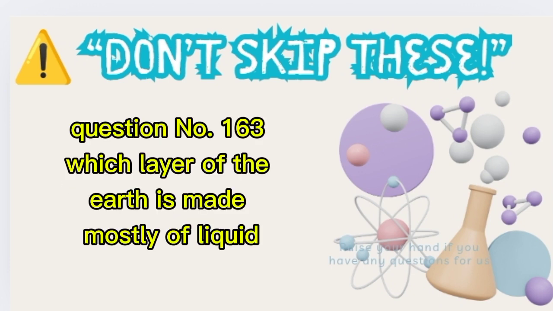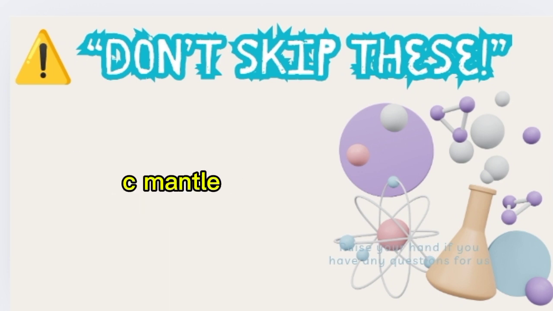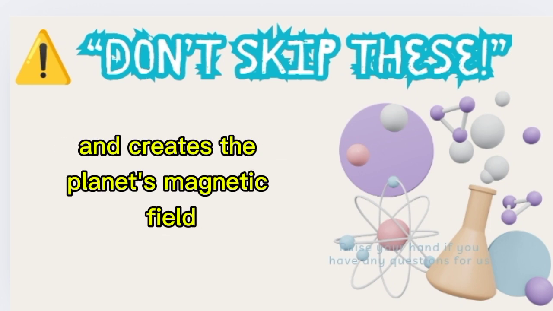Question number 163. Which layer of the earth is made mostly of liquid iron and nickel? A. Crust. B. Outer core. C. Mantle. Correct answer: B. Outer core. The Earth's outer core is liquid and creates the planet's magnetic field.